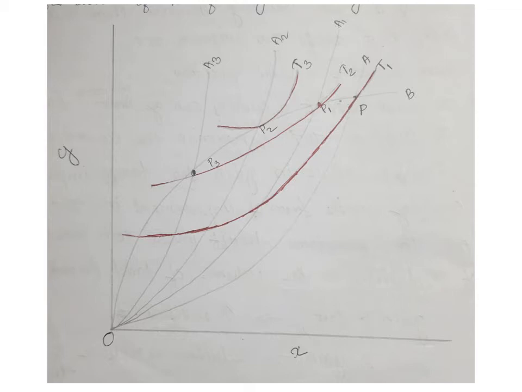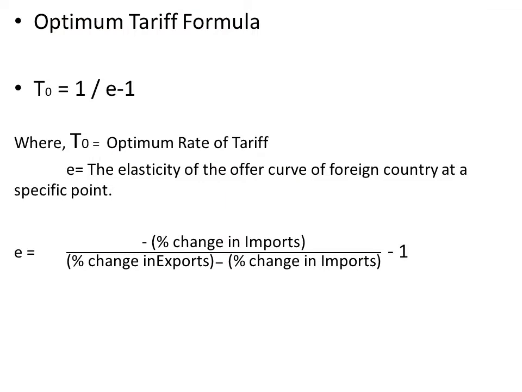This is about the optimum tariff. And there is a formula for the optimum tariff. Kindleberger stated the formula for optimum tariff in the form T0 equals 1 by E minus 1, where T0 equals the optimum rate of tariff, and E equals the elasticity of the offer curve of the foreign country at a specific point.